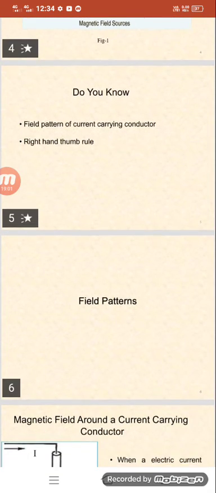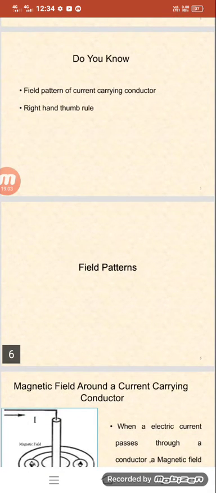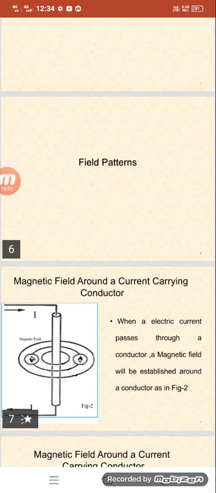Now we need to learn the field patterns for a current carrying conductor. Suppose we take one straight current carrying conductor which is carrying current from top to downward side. What is the field pattern? When electric current passes through a conductor wire, a magnetic field is established around the conductor.